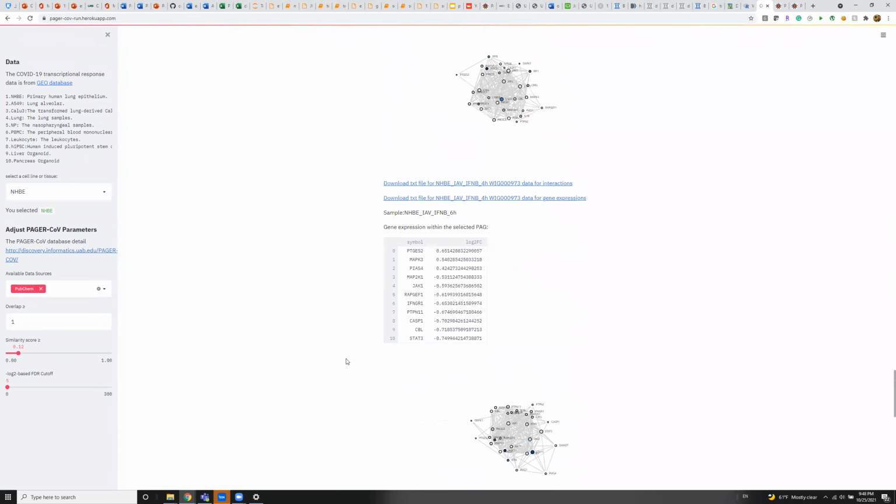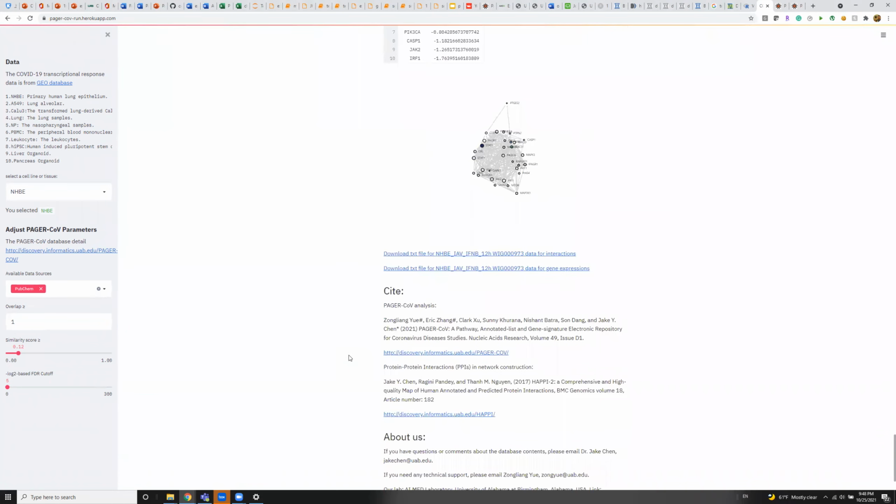All of our data is supported by the PAGER-CoV and HAPI database, which we have provided those links here.